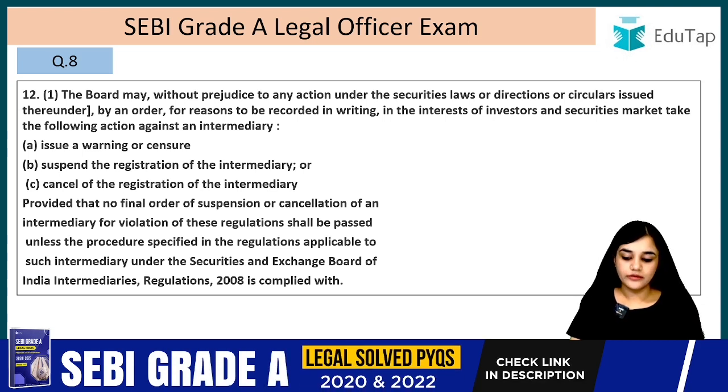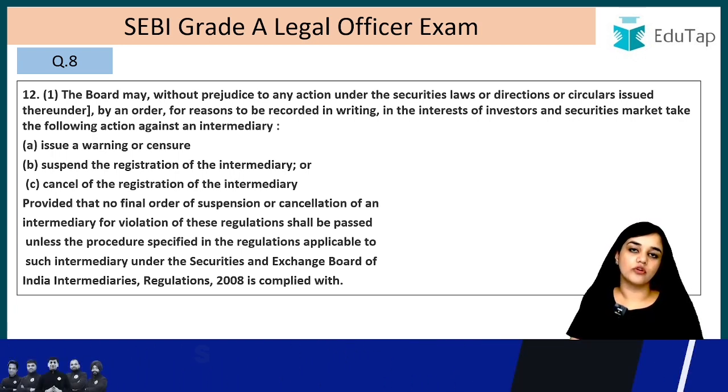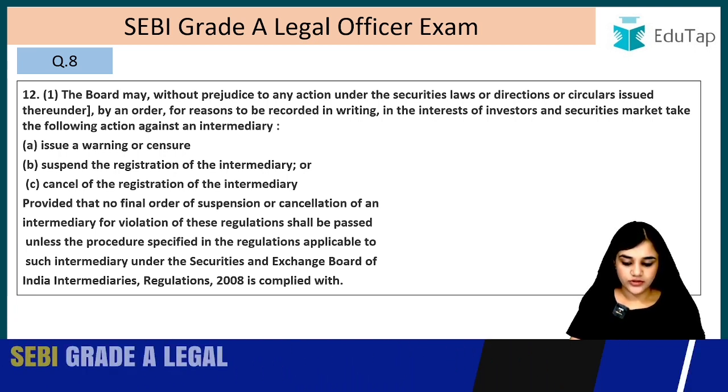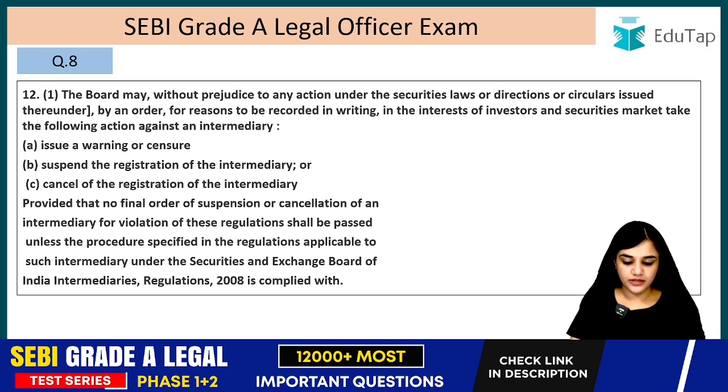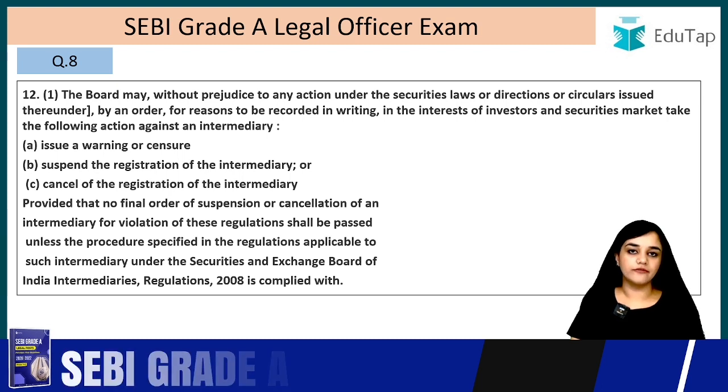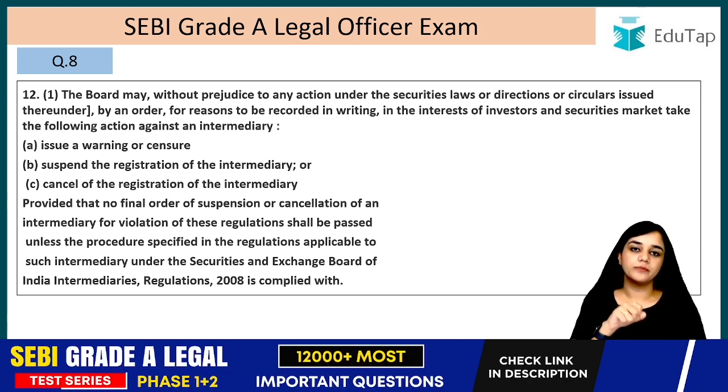So what all can they do? They can issue a warning or a censure to the intermediary, suspend the registration of the intermediary, cancel the registration of the intermediary, right? So these are the things that SEBI can do. Provided that no final order of suspension or cancellation of an intermediary for violation of these regulations shall be passed unless the procedure specified in the regulation applicable to such intermediary under the Securities and Exchange Board of India Intermediaries Regulation 2008 is complied with. Unless the procedure specified has been met, they cannot pass the final order, right?